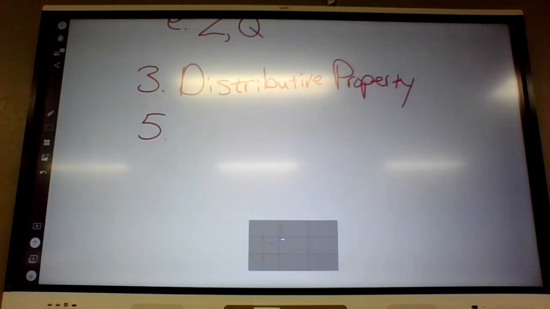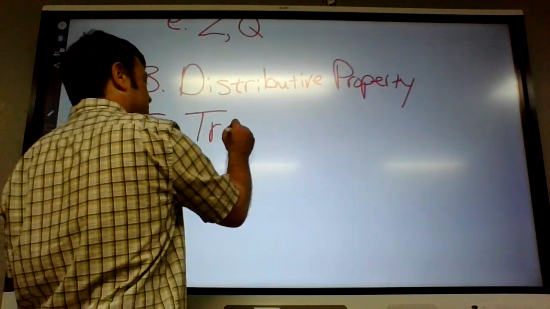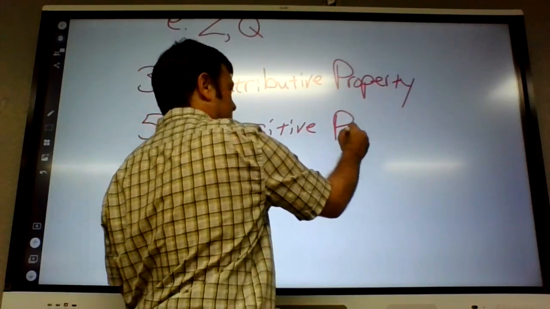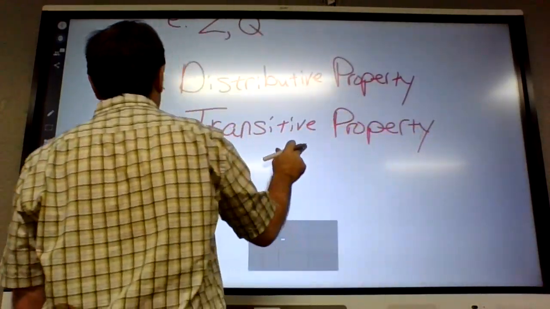Okay, number 5, if x equals 6 and 6 equals y, x equals y. All right, Luke, what is it? Transitive property. Luke is the king of the transitive property. All other properties bow before him.